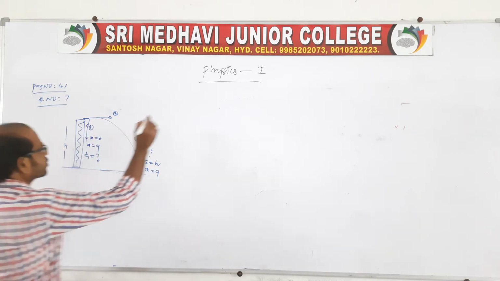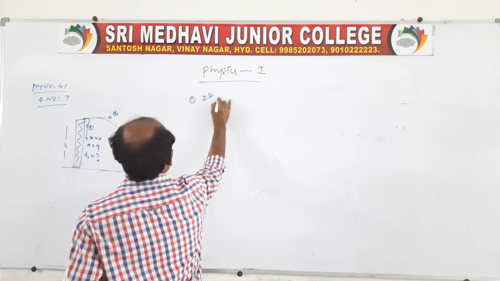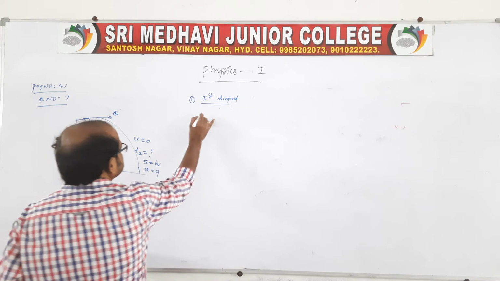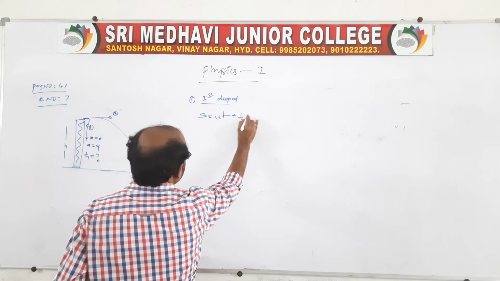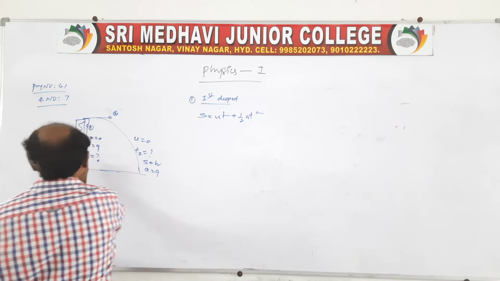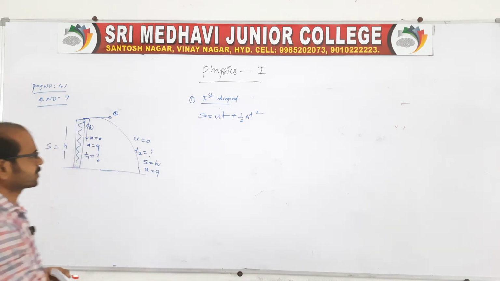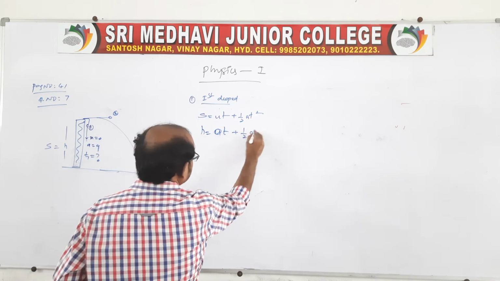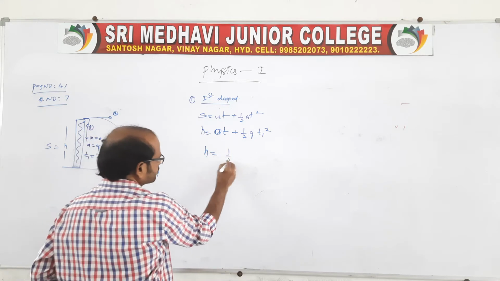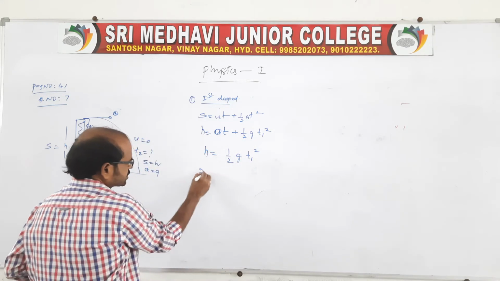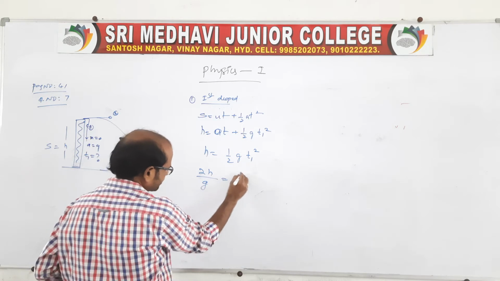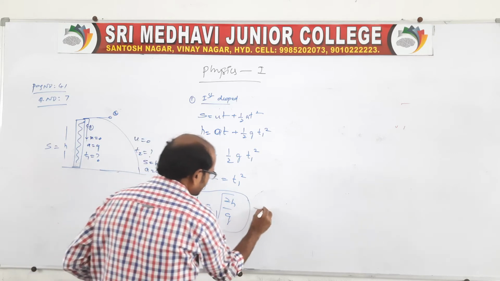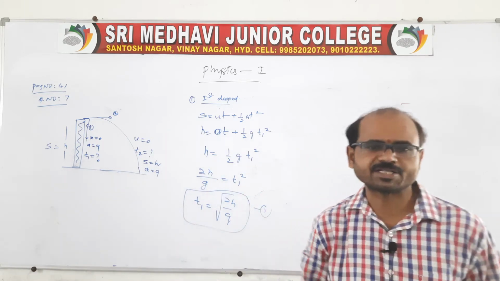Take the first body, that is the dropped body. So for the dropped body, what will happen? S is equal to ut plus half at square. S is nothing but h in both the cases. So h is equal to u, which is 0 for the freely falling body, plus half g into t1 square. So h is equal to 1 by 2 g t1 square, 2h by g is equal to t1 square. So t1 is equal to root over 2h by g. This is the time taken to reach the ground when the body is dropped from the height h.